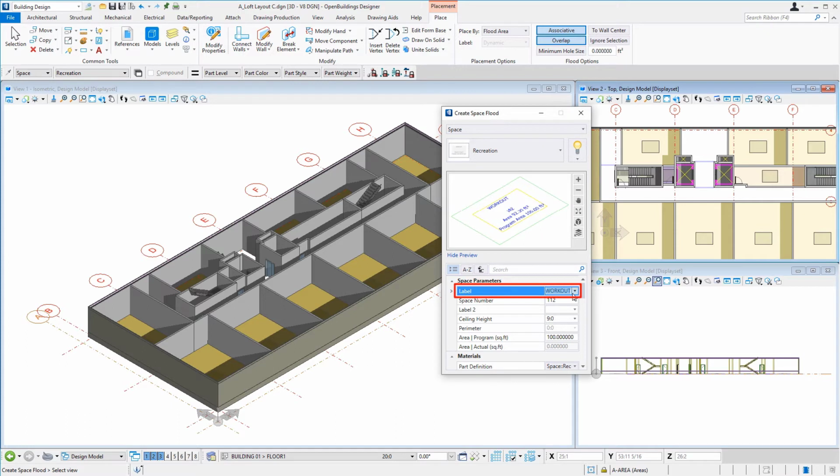Go ahead and put in a label. Just going to call this Lounge. Now we can let that sequentially number, or we could simply have no number. We'll leave the ceiling height at 9 feet. And we'll put in an area program of 150.